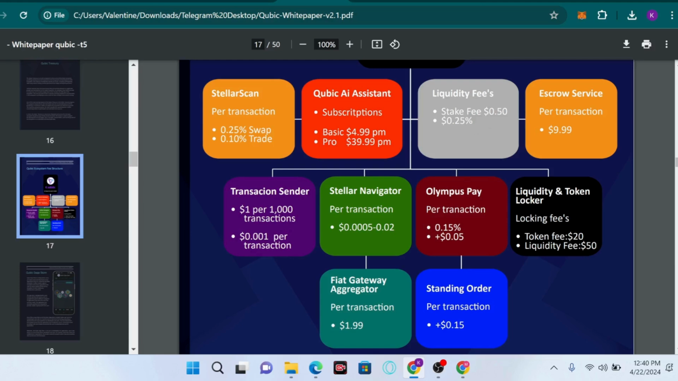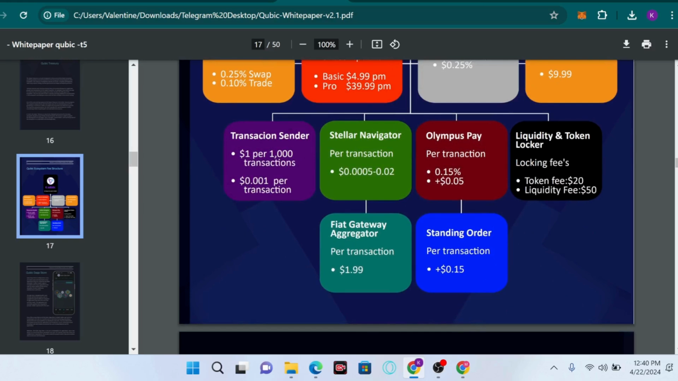So we have the in-school service. On this particular platform we charge for the in-school service per transaction of $9.99, and the in-school service is like a pay-to-pay service. It's also a secure and transparent payment service for buyers and sellers of this particular platform. And we also have the transaction sender.